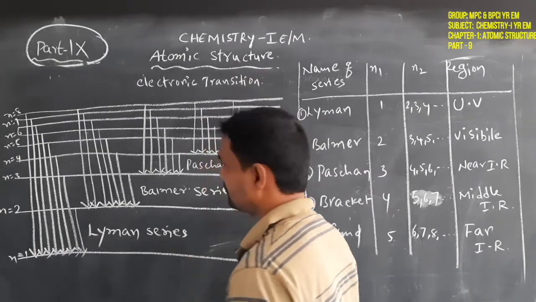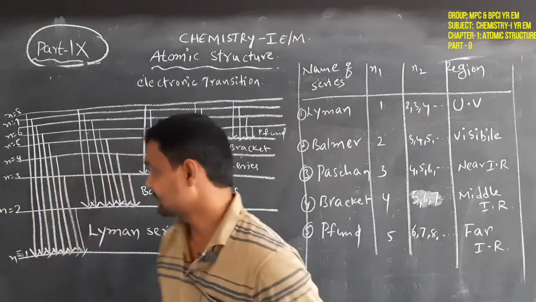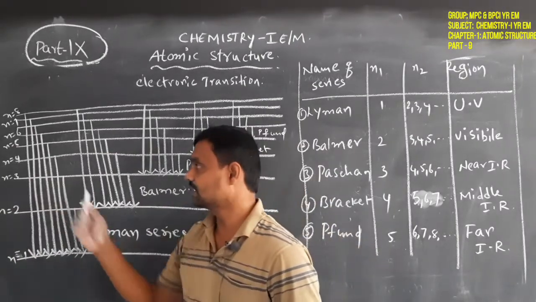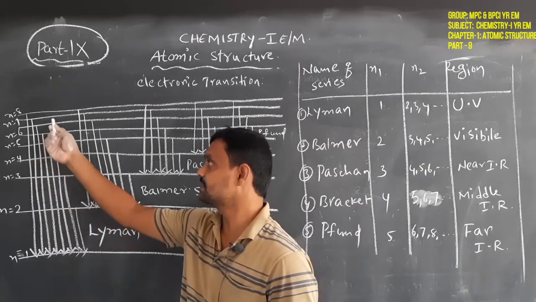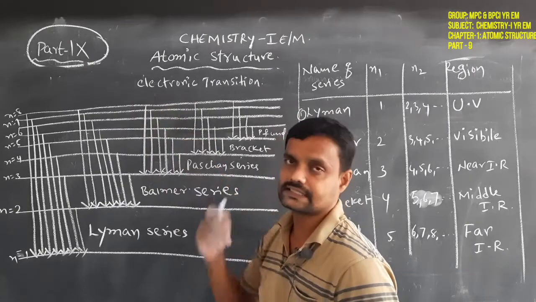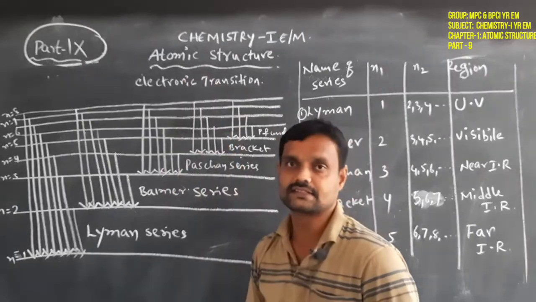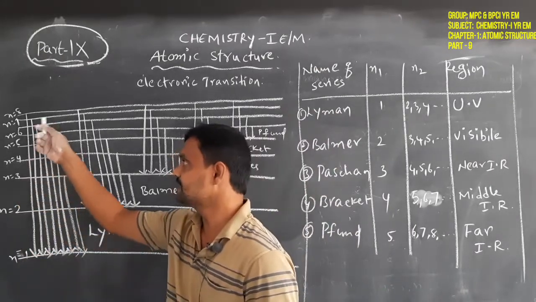These are electronic transitions, and these are the energy levels. n equals 1 is the first energy level, n equals 2 the second energy level, n equals 3 the third energy level, n equals 4 the fourth energy level, then the fifth, sixth, seventh, eighth energy levels. Similarly 9, 10, up to infinite energy levels. So that means 1, 2, 3, 4, 5, 6, 7,